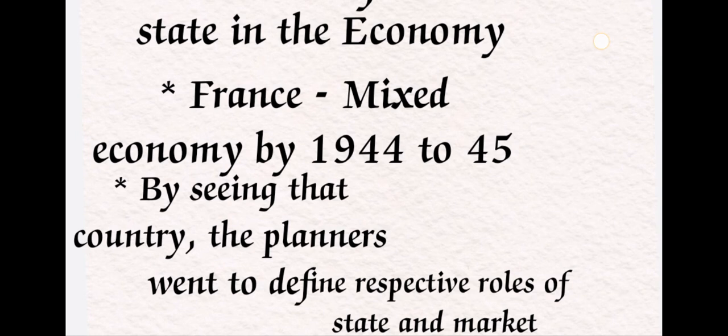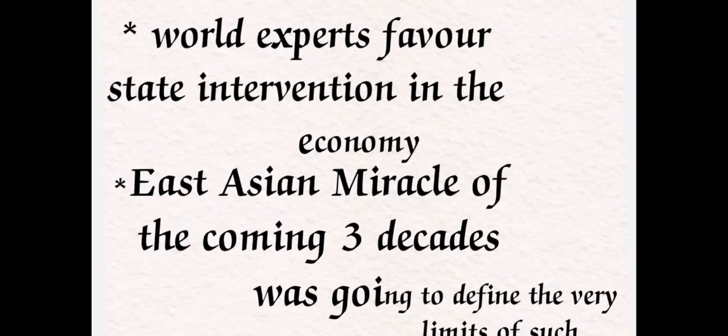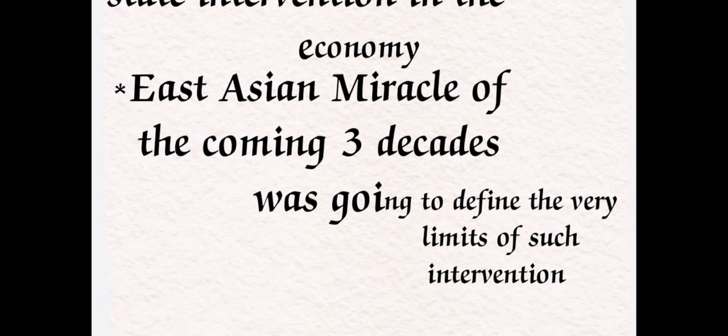So, world experts favored state intervention in the economy, and the East Asian miracle of the coming three decades was going to define the very limits of such intervention. The conclusions regarding state intervention in the economy were very similar to the view presented in India, especially in the first plan itself, as presented by the World Bank in 1993.